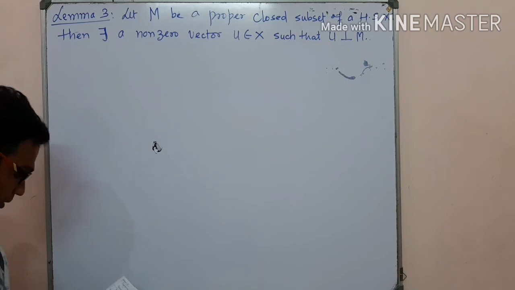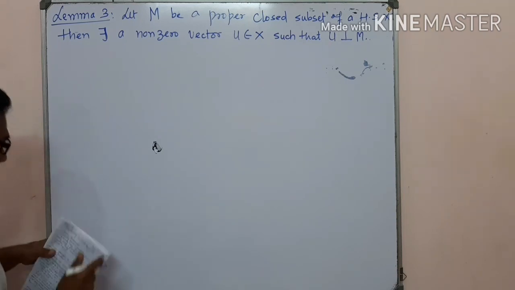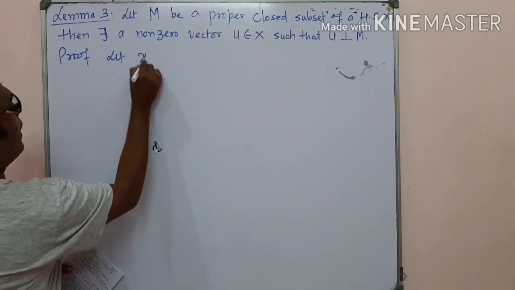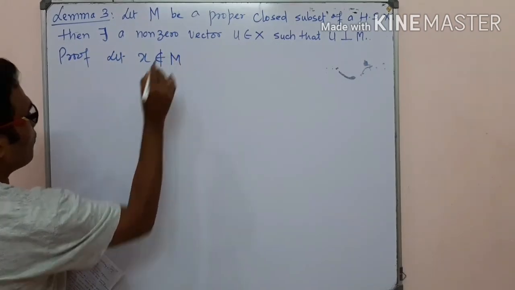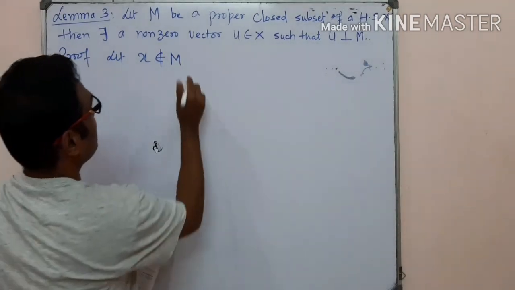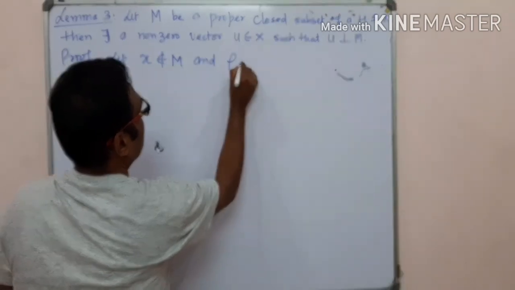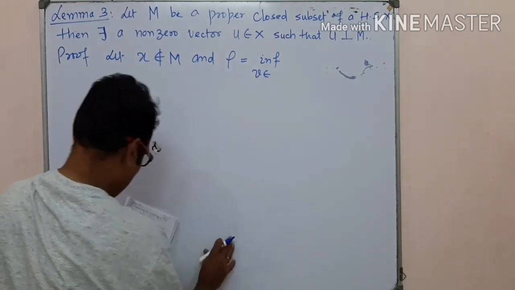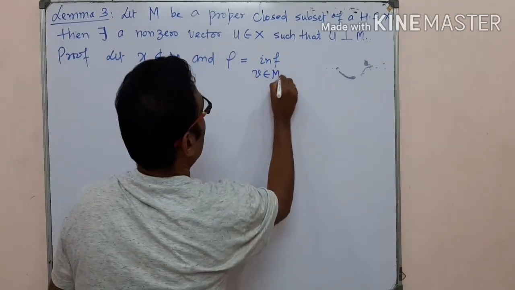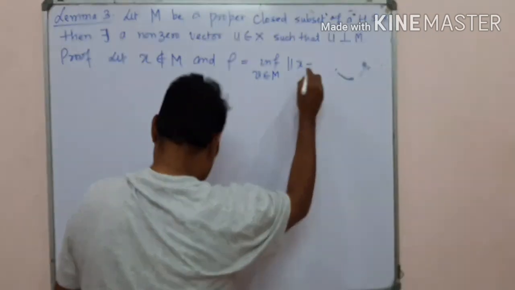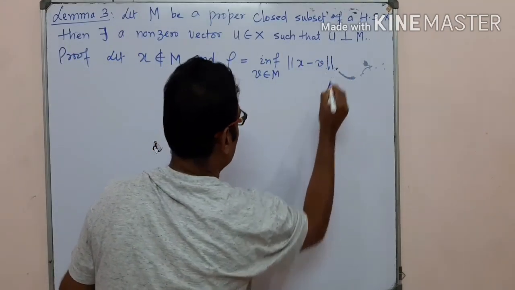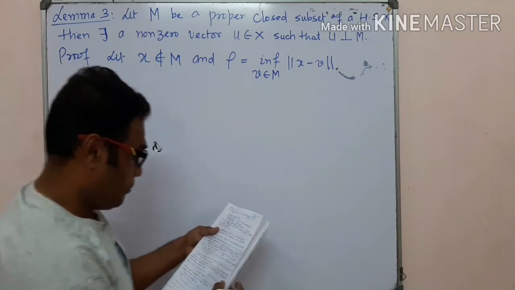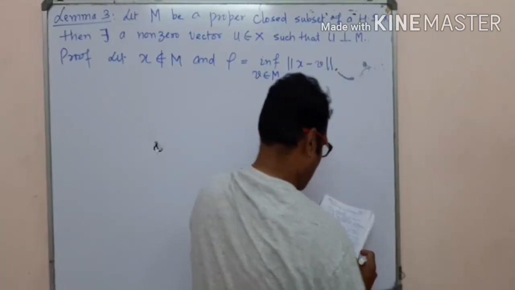Let x not be a member of M, and we define rho as the infimum over v belonging to M of the norm of x minus v, that is, the distance between the element and the set, denoted by rho.